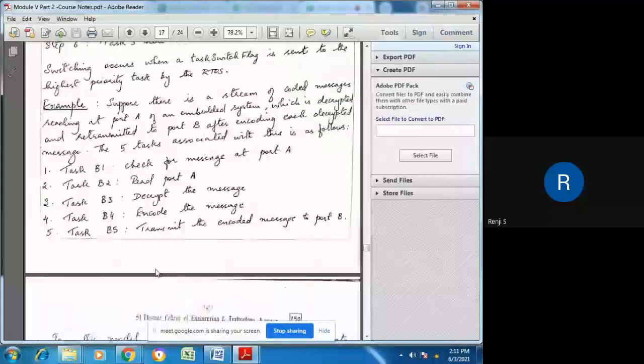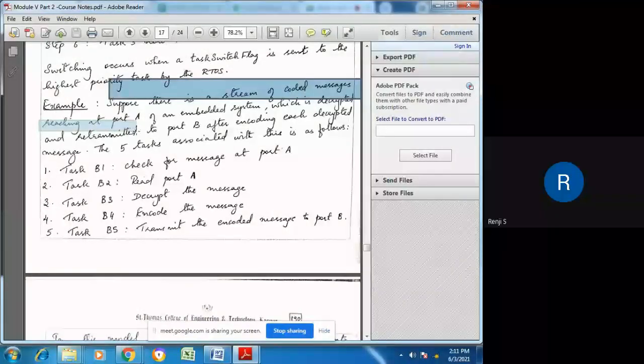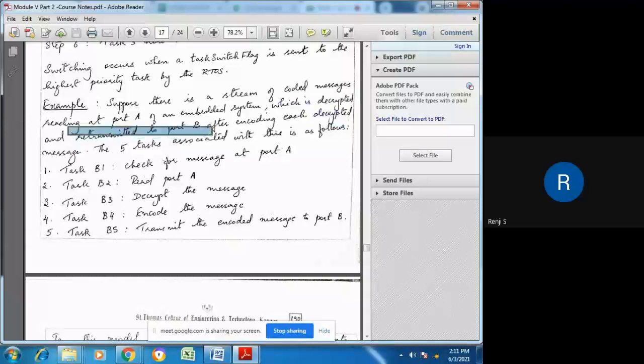This example is the same as the one we had discussed earlier. There is a stream of coded messages arriving at port A of an embedded system, and it has to be decrypted, encoded, and retransmitted to port B. This is the operation going on in that particular system. The message has to be decrypted and encoded, and after that it has to be transmitted to port B.